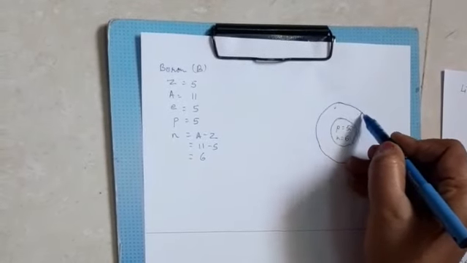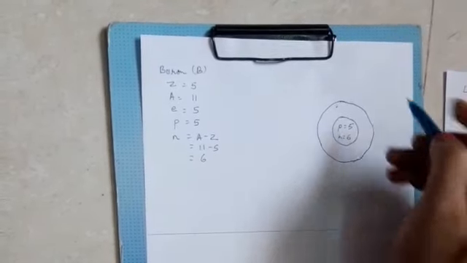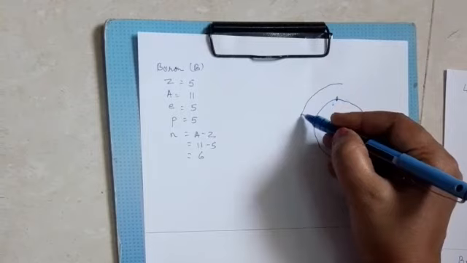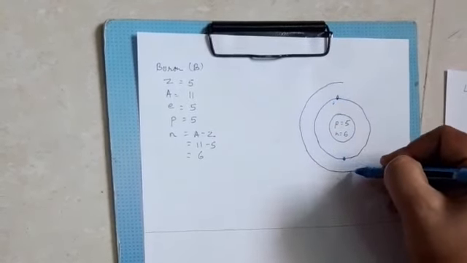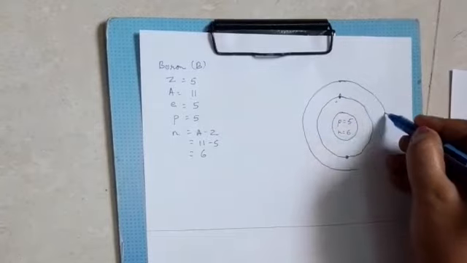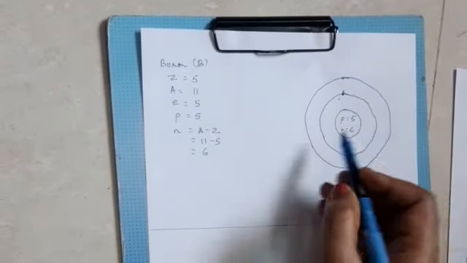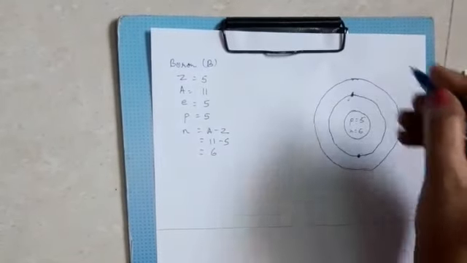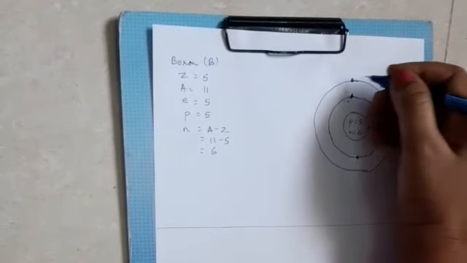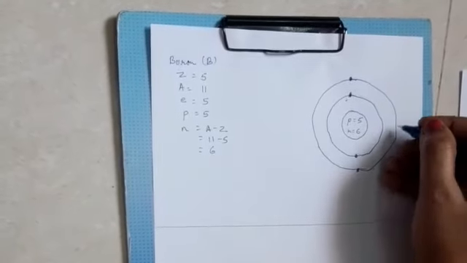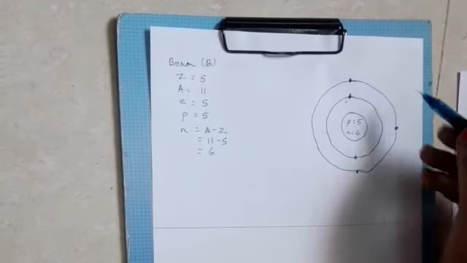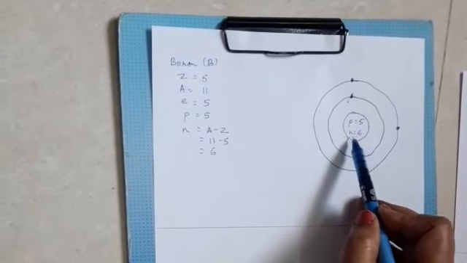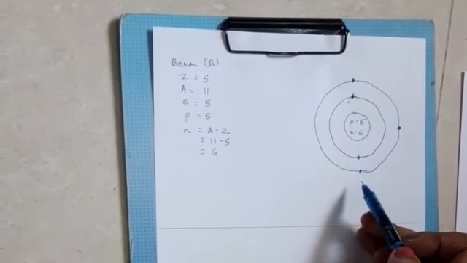Children, you should take the help of a compass while drawing the orbits. 2 electrons in the first shell. The second shell. So 5 electrons are there. 2 I have already filled in the first shell. I am left with 3. 5 minus 2 is 3. So 1, 2 and 3. So I have 5 electrons in the orbits, 5 protons. So the atom is neutral and neutron is equal to 6. This is the structure of boron atom.